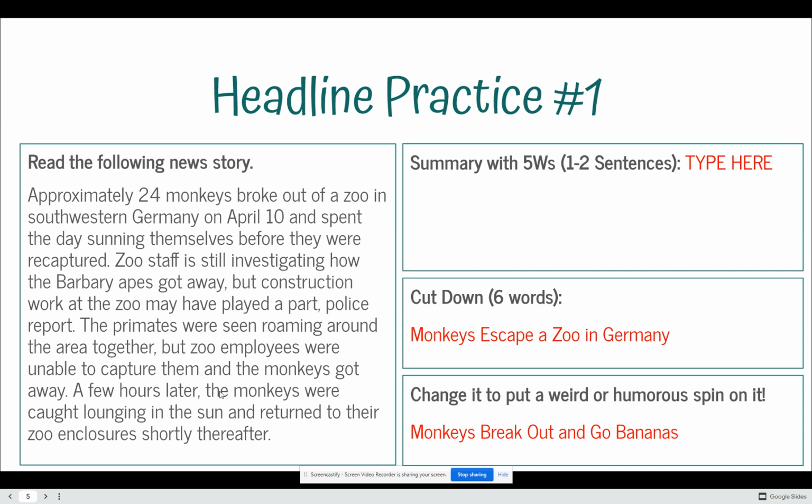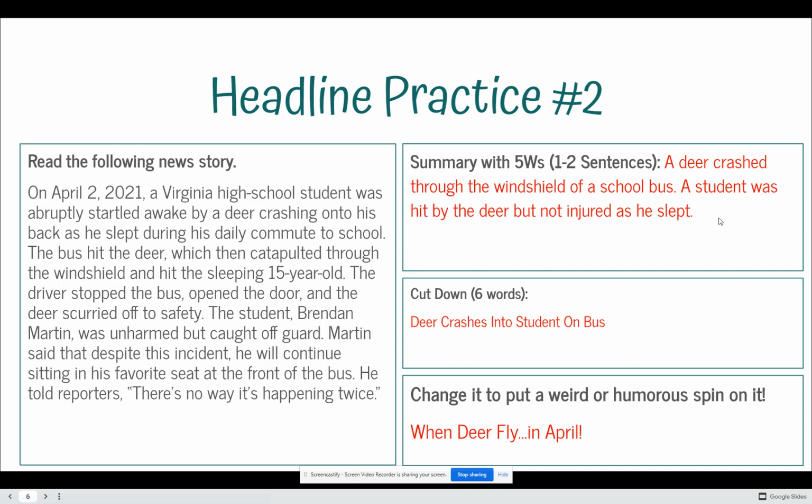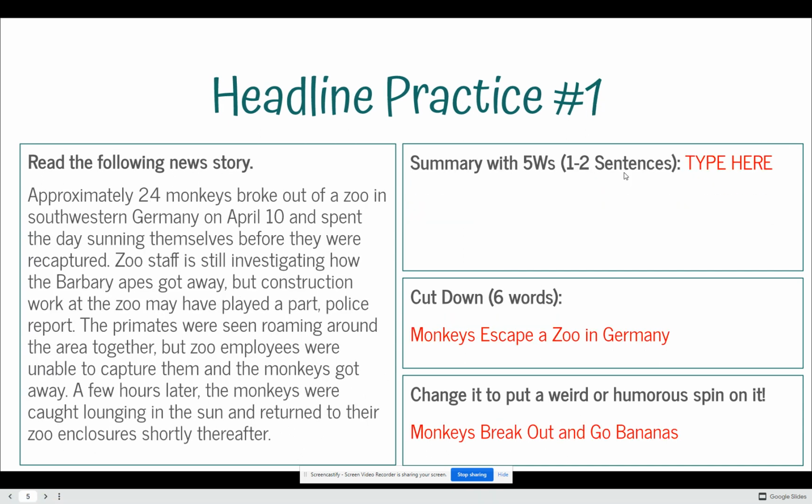A few moments later, the monkeys were caught lounging in the sun and returned to their zoo enclosures shortly thereafter. So if we were to summarize this in 1 or 2 sentences, you could do that here. So take a moment and practice summarizing in 2 sentences using the 5 W's. If I were to cut that down to 6 words: monkeys escape a zoo in Germany. And then if I were to put a weird or humorous spin on it: monkeys break out and go bananas. And so this is probably better because it attracts readers.